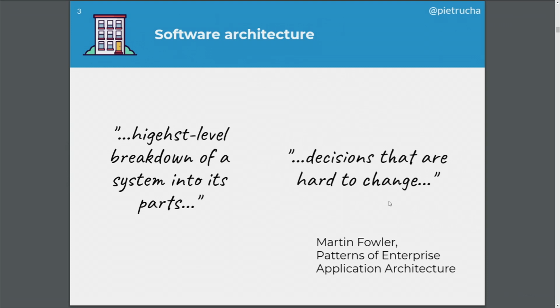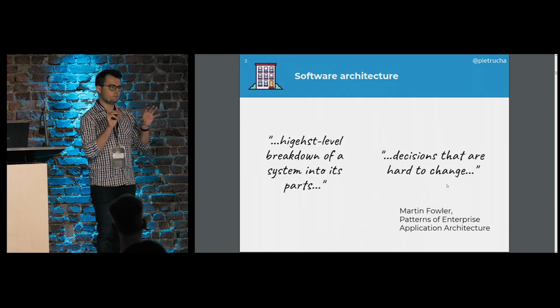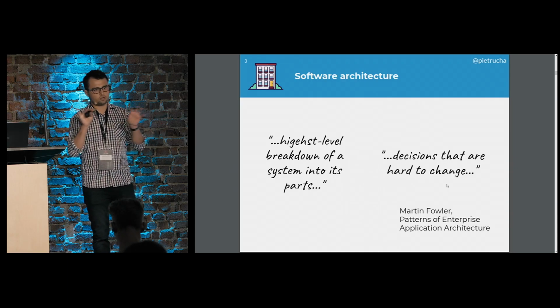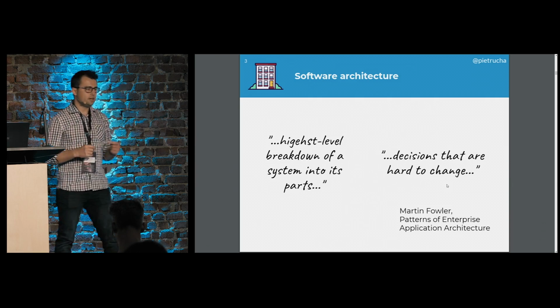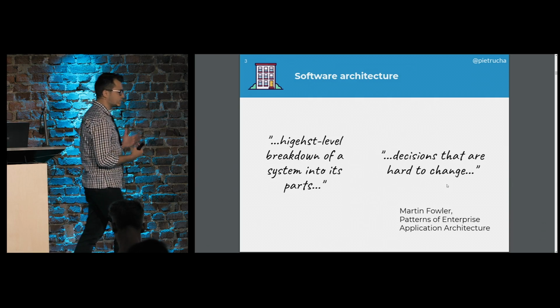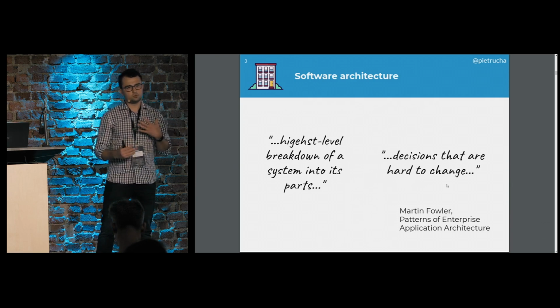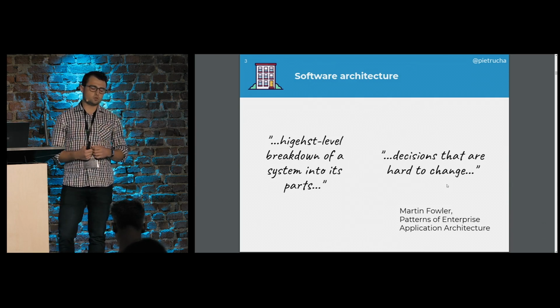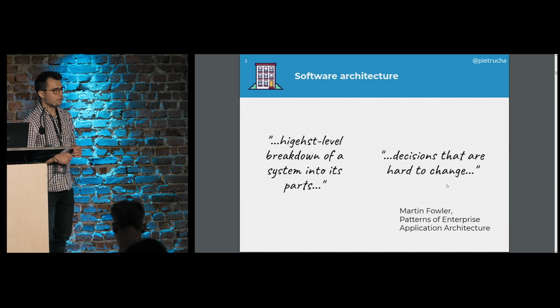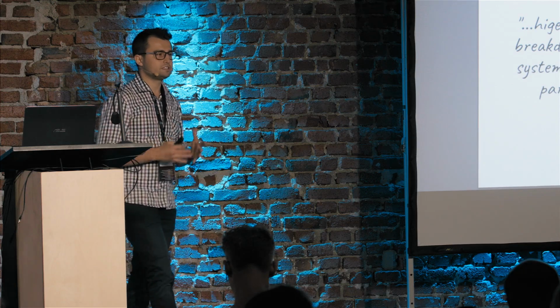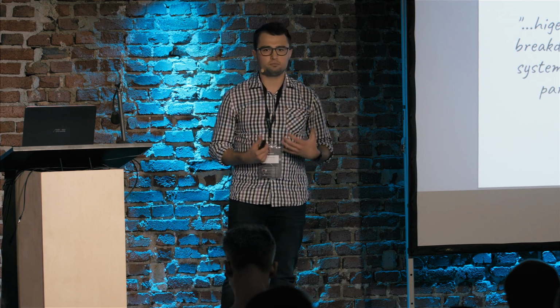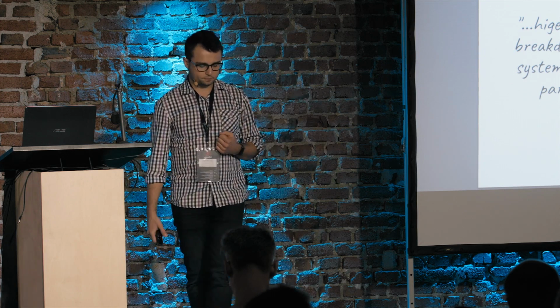Another definition says that these are the decisions that are hard to change when we develop the software. I like to say that architecture is the composition of a huge system into parts or components, and the restrictions, the rules, the ideas about how they communicate, how they talk to each other, and form a bigger system that solves some kind of problem, some kind of task.